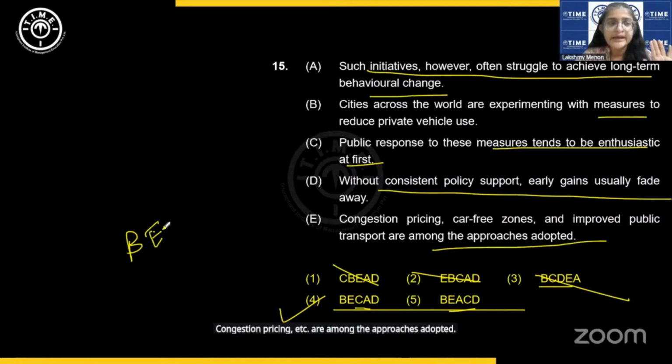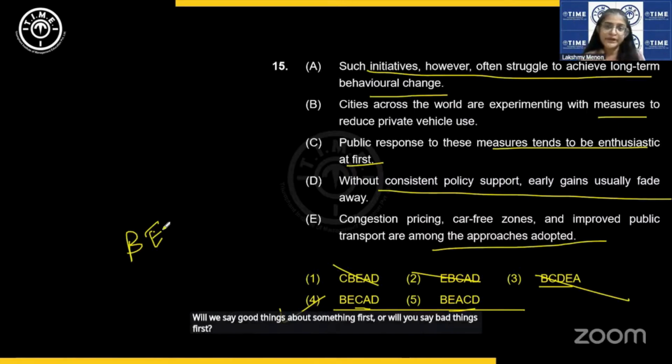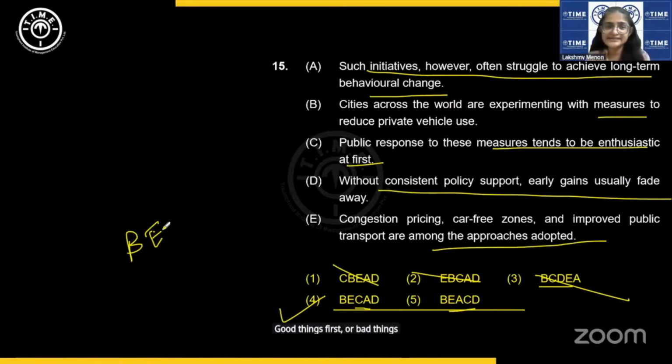Fine. Now, forget the options. Don't look at the options. If we are normal, will you say good things about something first, or will you say bad things first? Good things first or bad things first?